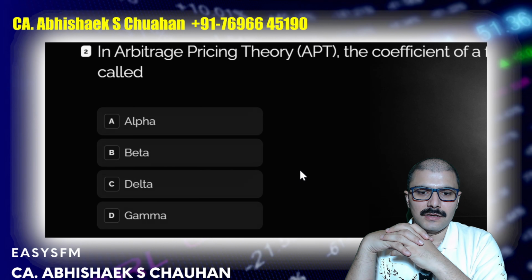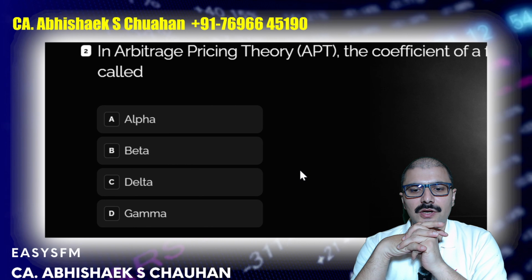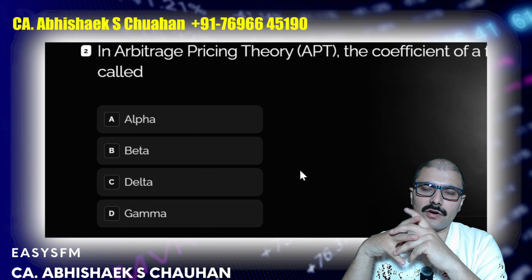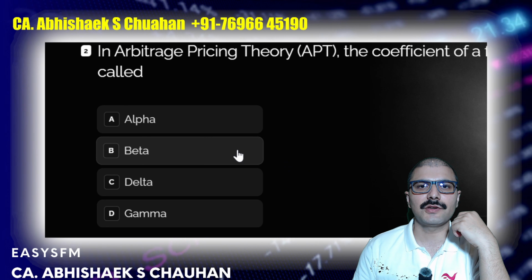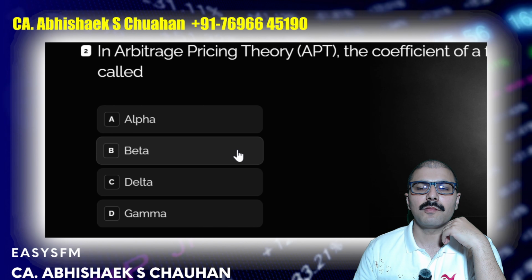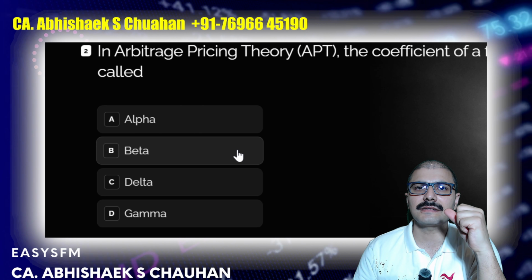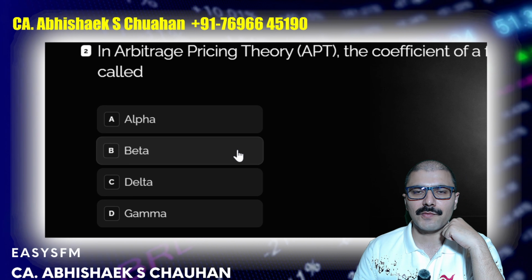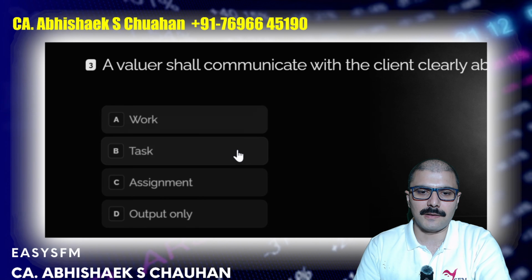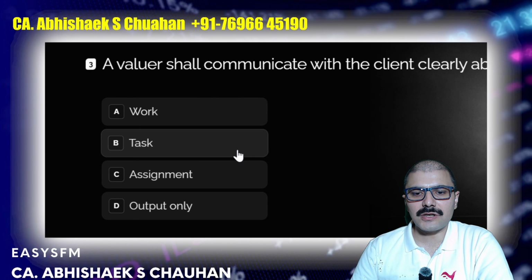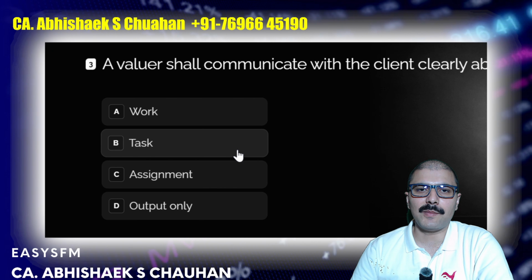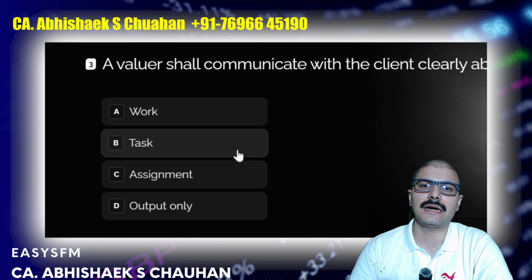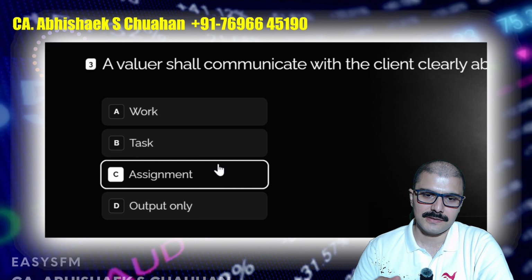Next. In arbitrage pricing theory, the coefficient of a factor is called beta. Just as we discussed, arbitrage pricing theory is also called the modern CAPM or multi-factor model, in which multiple risk factors are covered and used for evaluation of the expectation of the investor. So the risk factor is called beta. A valuer shall communicate with the client clearly about the work or task or assignment or output only. The correct answer in this would be assignment.